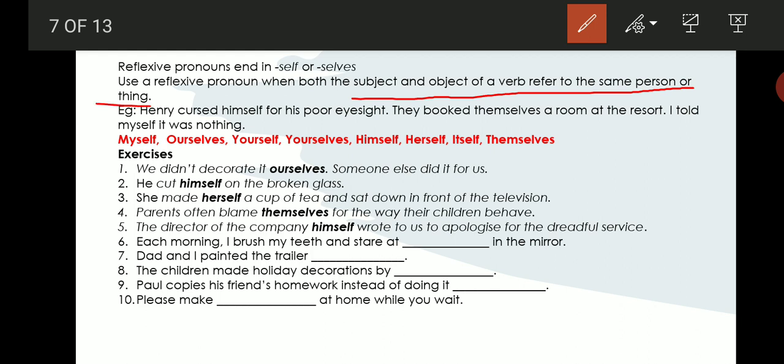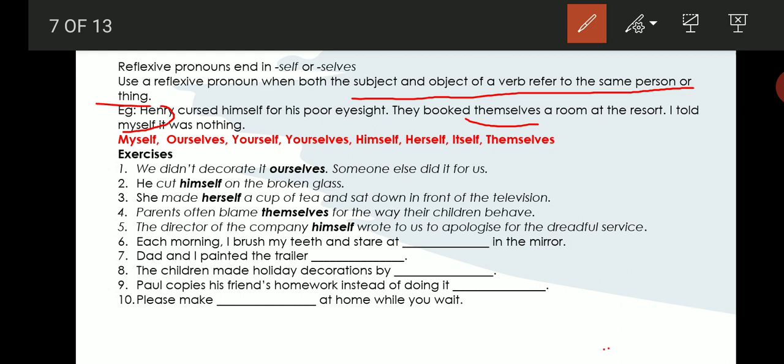Henry cursed himself for his poor eyesight. They booked themselves a room at the resort. So themselves is a reflexive pronoun over there. Themselves is a reflexive pronoun. I told myself it was nothing. Myself is again a reflexive pronoun there.